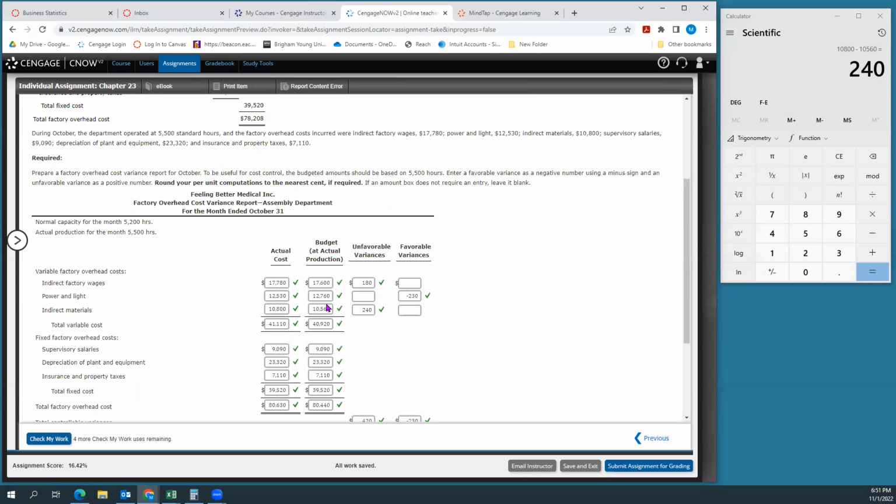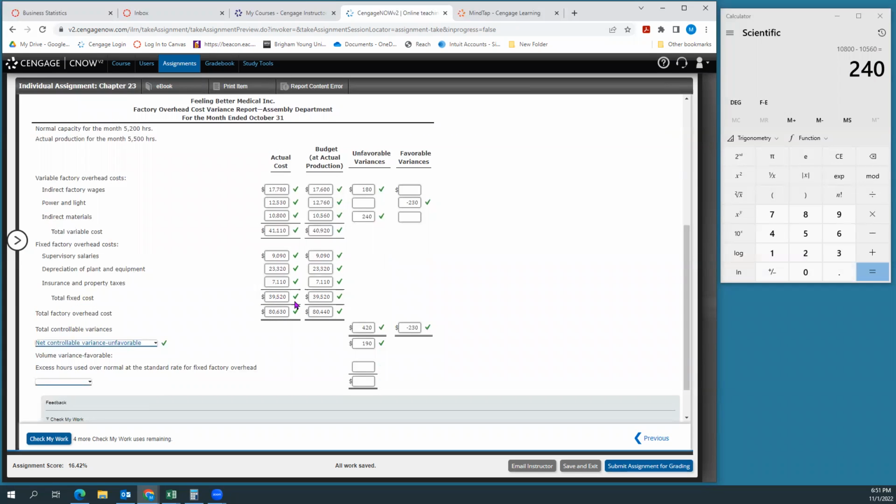actually, you know what, before I do that, why don't I figure out my fixed factory overhead rate? I guess you could do it either way, but now that I think about it, that works better for my brain. Okay. So I'm going to just take my budgeted fixed costs, 39,520, and divide those by my budgeted hours. So I'm going to take 39,520, divide that by the budgeted hours of 5,200, and know that I budgeted $7.60 in fixed costs per hour.